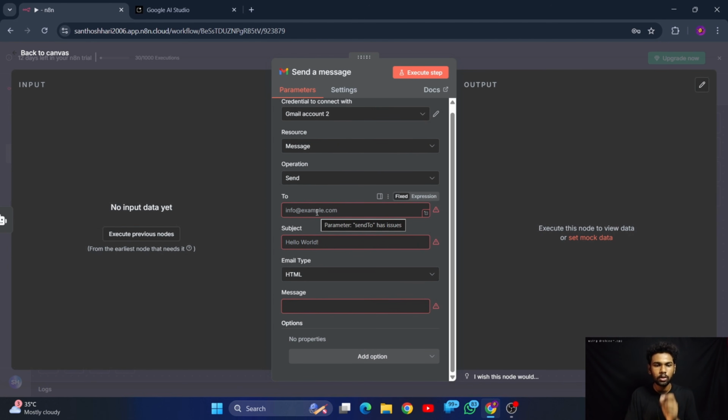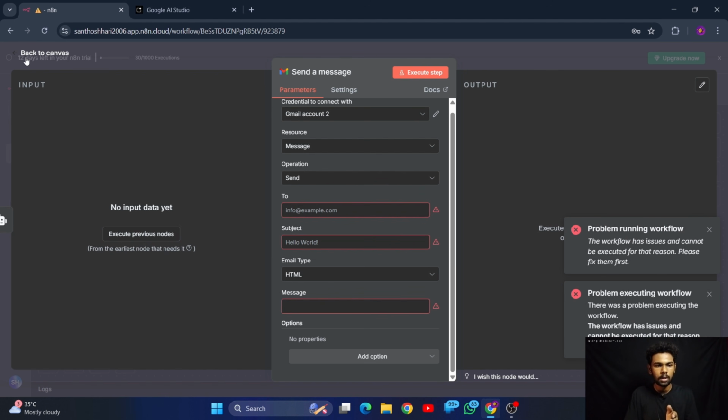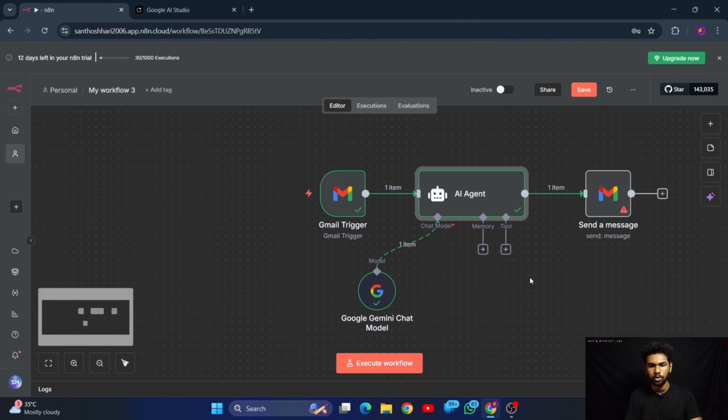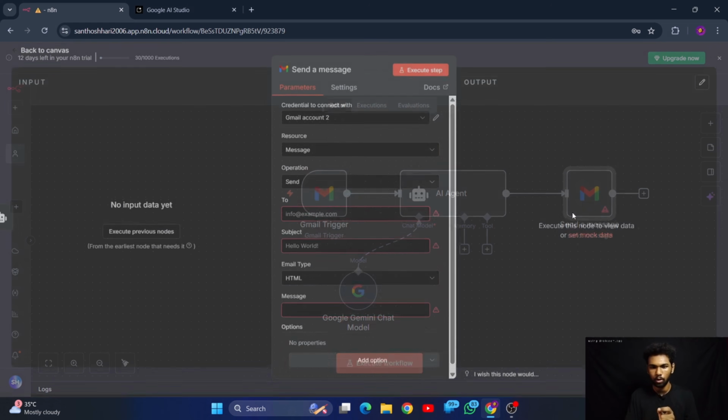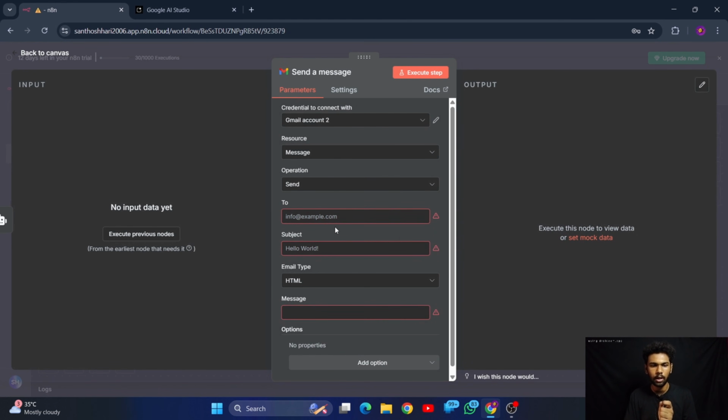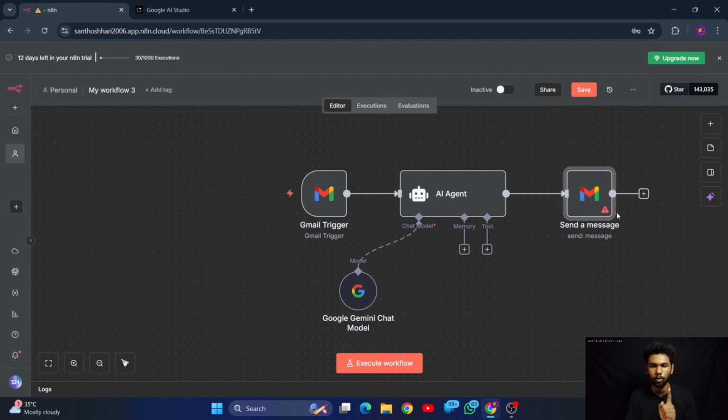It will ask to whom we have to send this message. For doing this, we have to execute the previous node. This will execute the previous nodes, but it is showing some kind of problem. So let me execute this workflow. It will again show the error because there is an error at the end of this node. We haven't filled in this information, so the entire workflow will not be executed. We have to execute the node separately. How can you do that? Let me execute this node separately by pressing this play button.